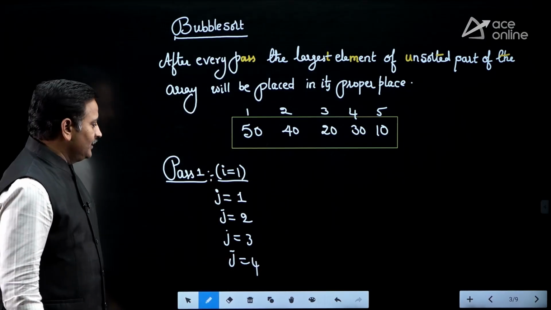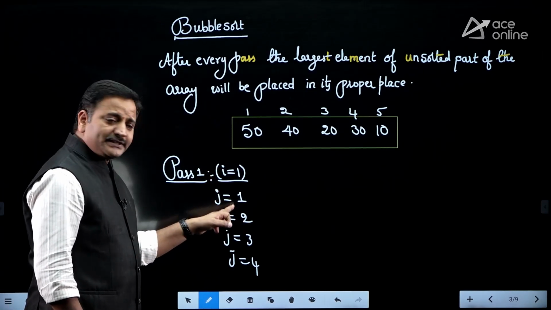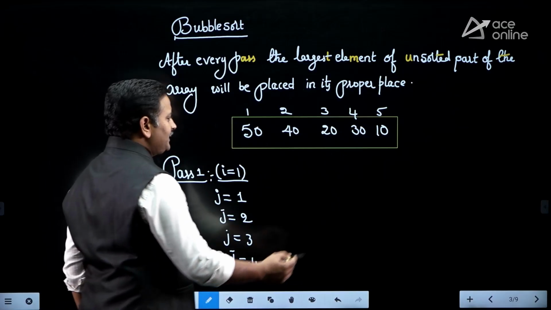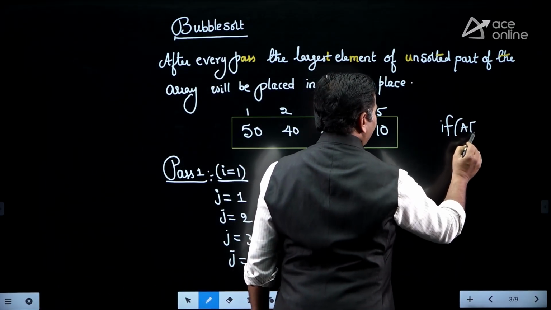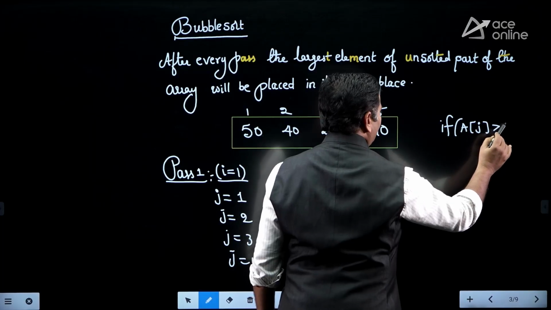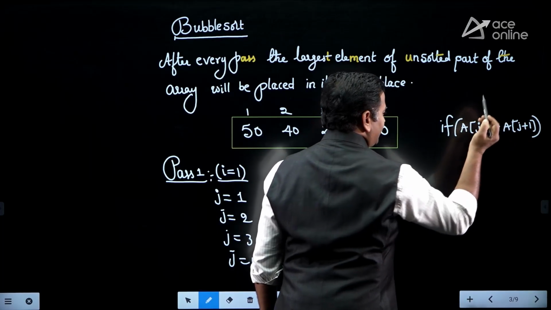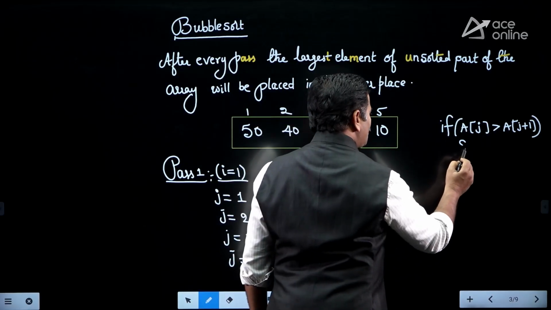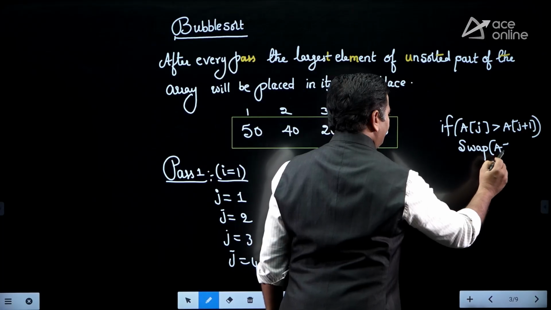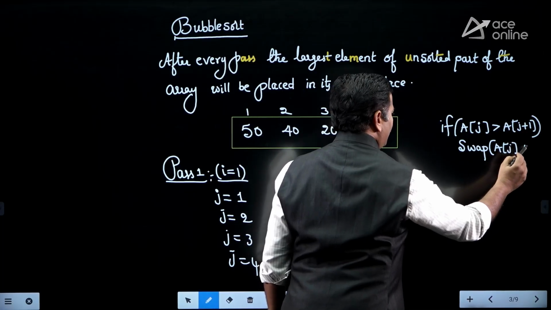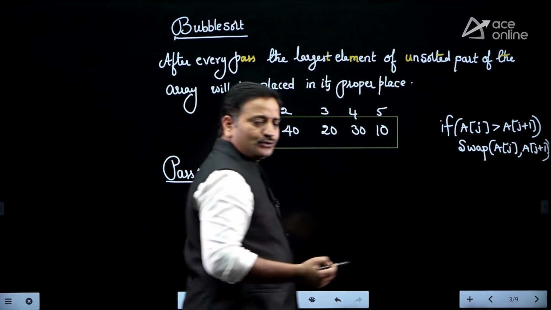When j equal to 1, we compare the first element and the second element: if a of j is greater than a of j plus 1, and this condition is true, we have to swap those two elements, a of j and a of j plus 1.